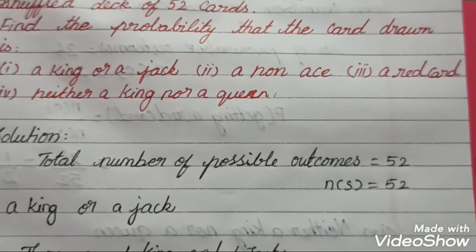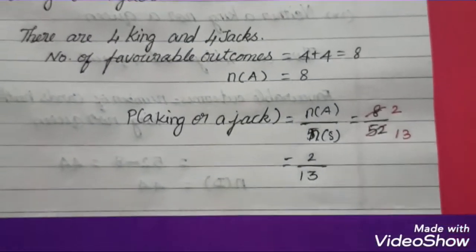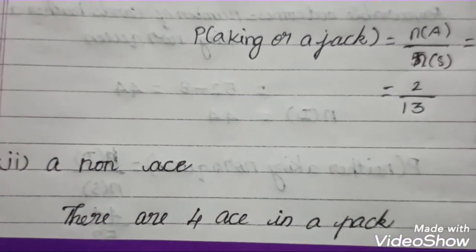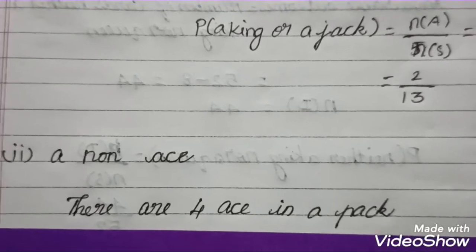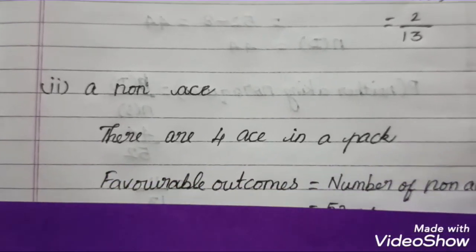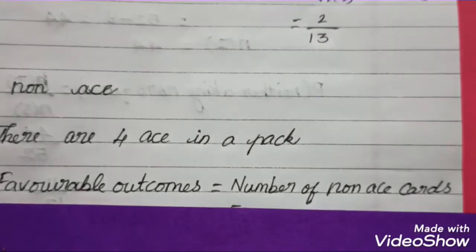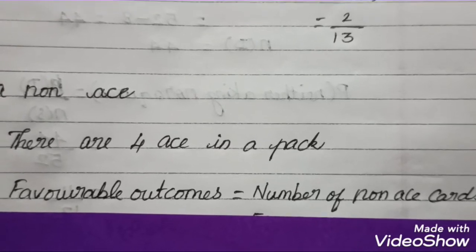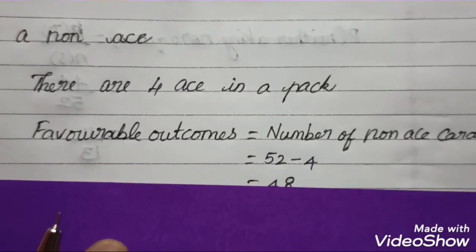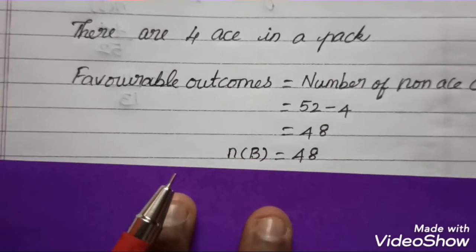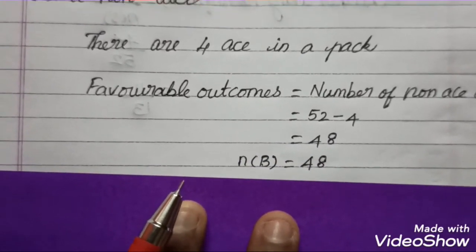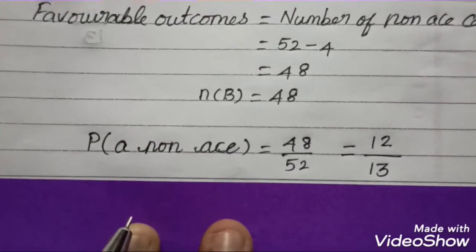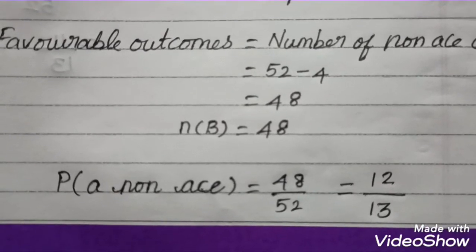And then the second question is a non-ace. First you have to know how many aces are in the pack of cards. There are 4 aces in a pack. So the favorable outcomes are equal to the number of non-ace cards. For non-ace, you have to omit the aces. So 52 minus 4, you get 48. So I take n of B equal to 48. Directly we move on to the probability. The probability of a non-ace is equal to 48 by 52.